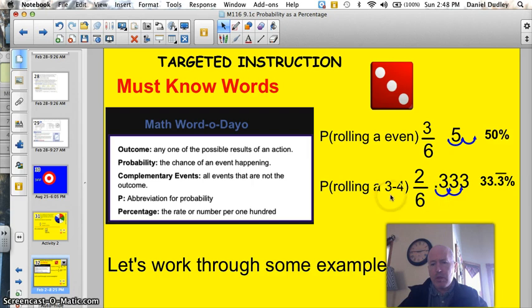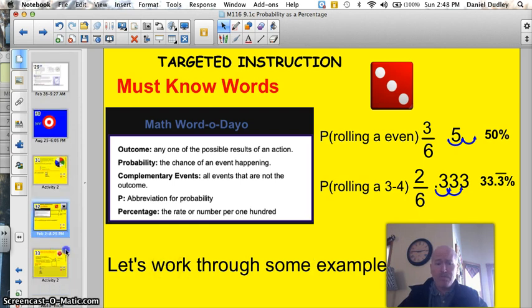This one's a little simpler. A 3 or 4, there are 2 chances out of 6. If we pop that into the calculator, we get 0.333. We move that decimal 2 spots as we multiply by 100, 1, 2, and we get 33.3% repeating. So that's all we're going to do tonight. It's very similar to the last lessons. Now we're just going from a decimal to a percentage. So let's work through some examples.